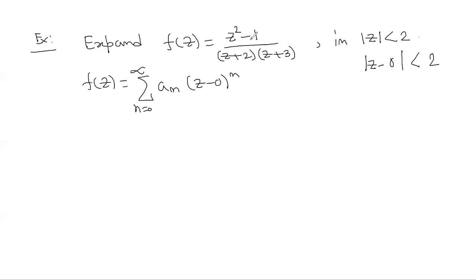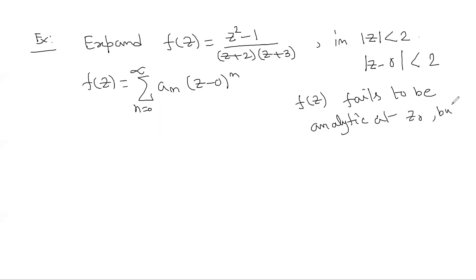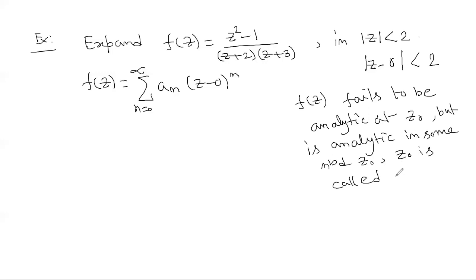So what are the singularities? What is called a singularity of the function? I have already discussed in my previous video that if for a function f(z), f(z) fails to be analytic at some point say z0, but it is analytic in some neighborhood of z0, then z0 is called a singularity of the function f(z).